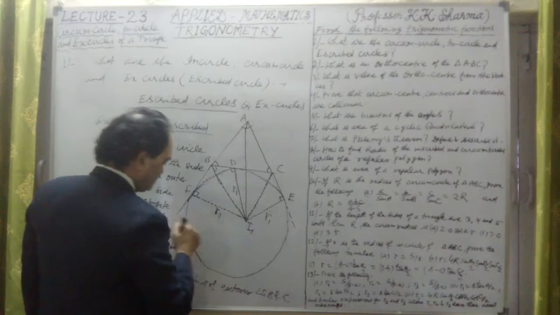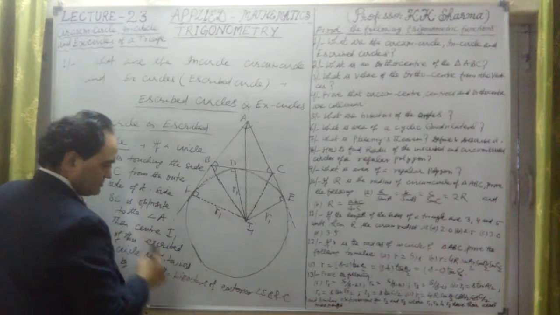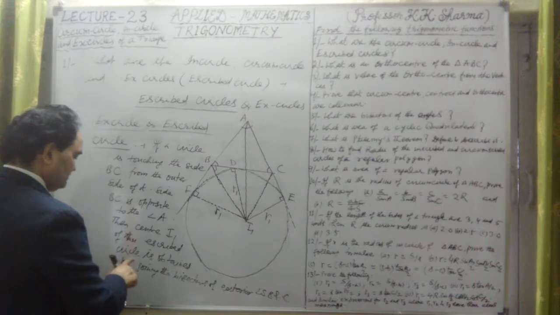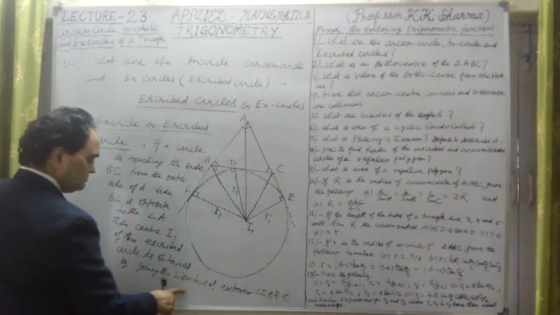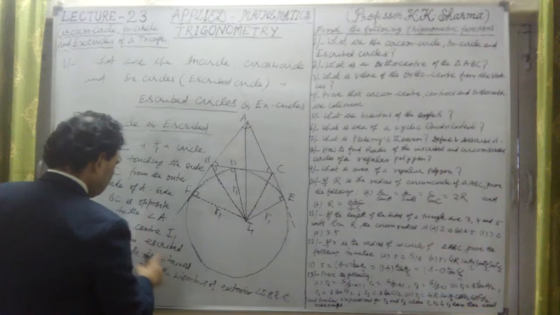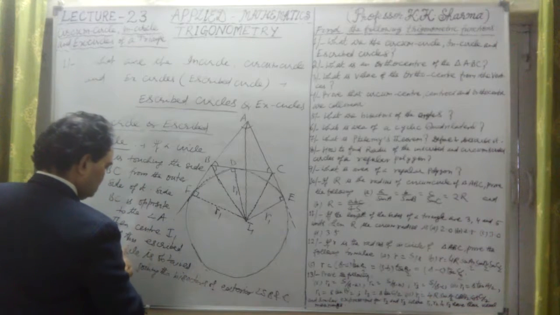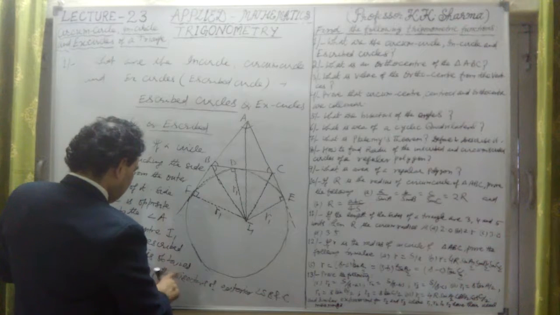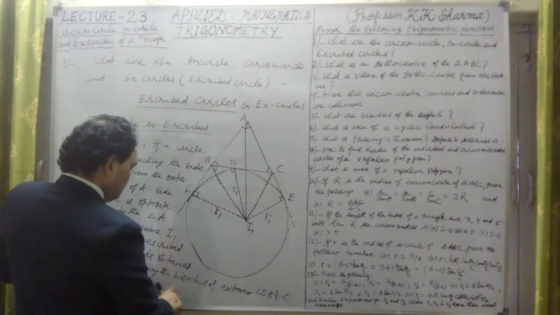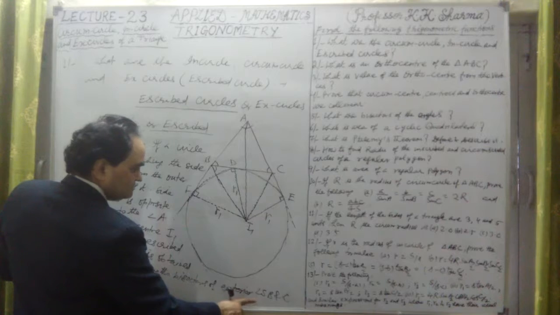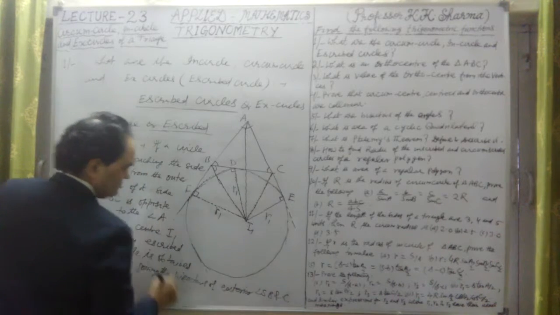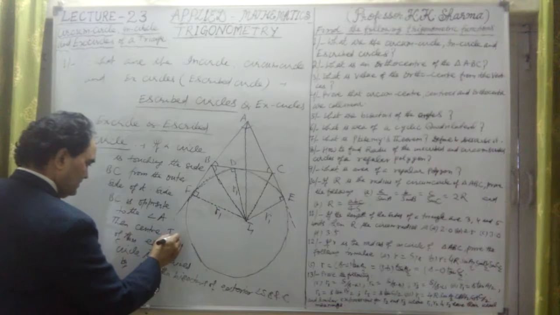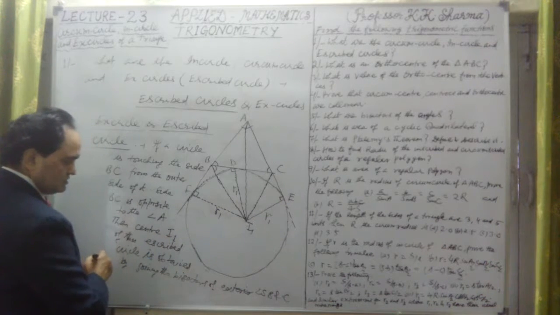Here the radius is R1 only. Exterior angles B and C from outside. So the circle is obtained by joining the bisectors. Then center I1 of this ascribed circle is obtained by joining the bisectors of the exterior angles B and C, at I1. This is I1.